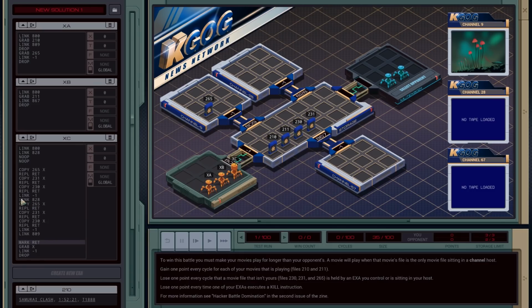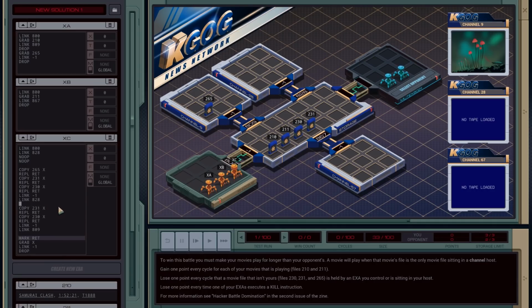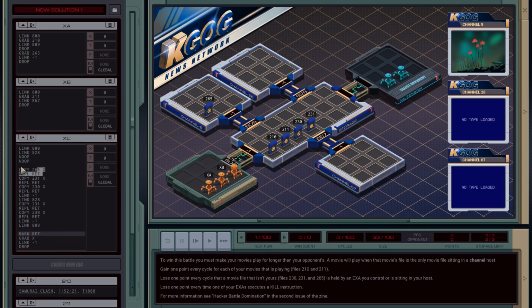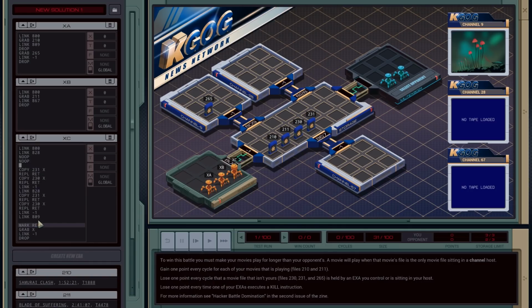Although, you know what? I could actually do this. How about have this one handle the other hosts? It's going to grab there. At this point, we don't need to worry about 265, I imagine, because I'll have done that. 265 isn't my file, so let's minimize this.